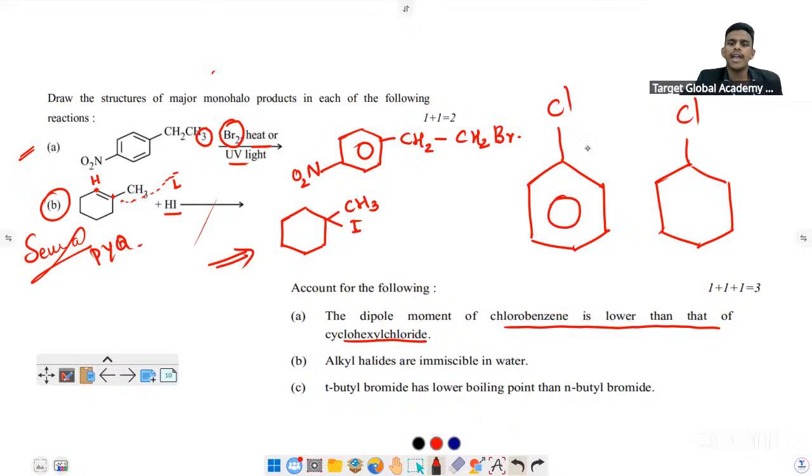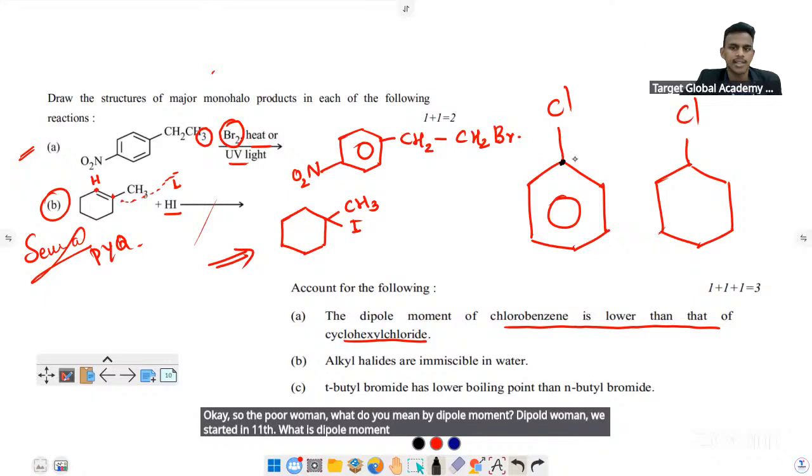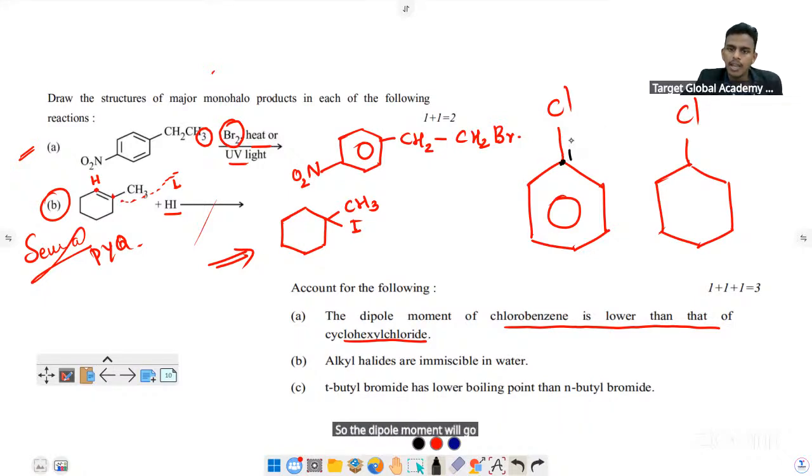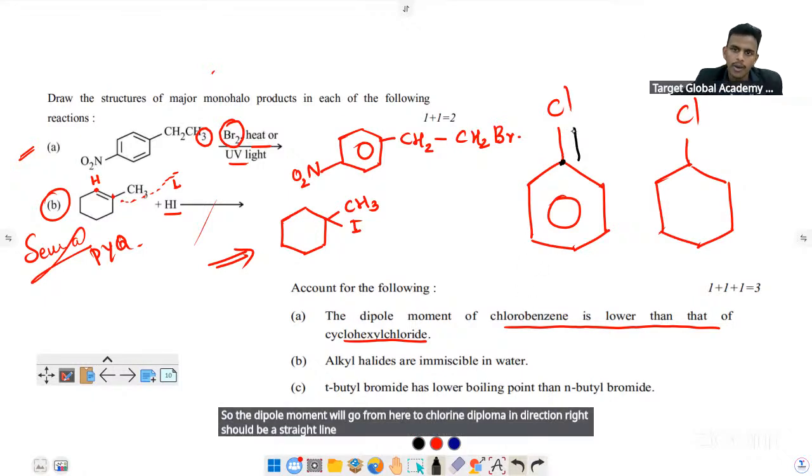So what do you mean by dipole moment? Dipole moment we studied in 11th. This is carbon and this is chlorine. So the dipole moment will go from here to chlorine. Dipole moment direction should be a straight line from carbon to chlorine.